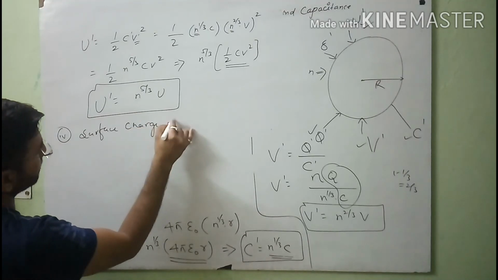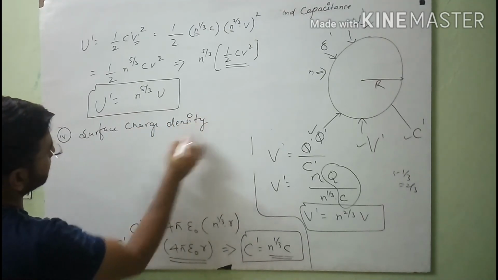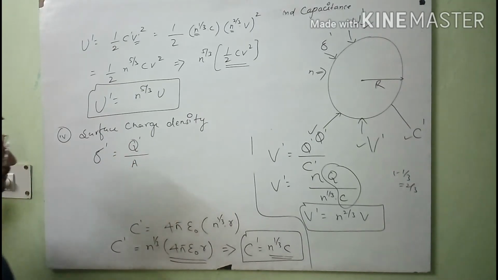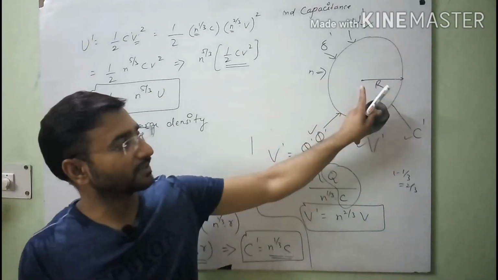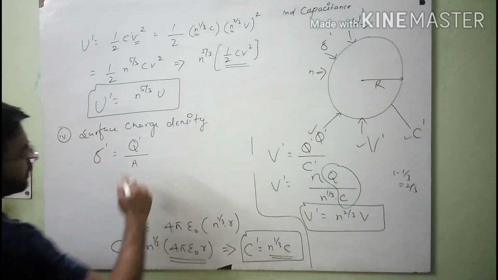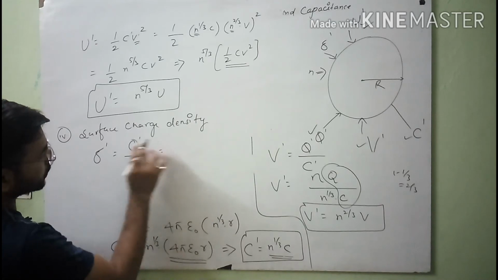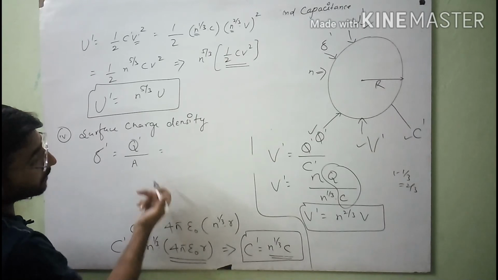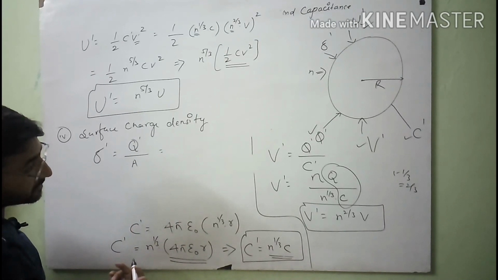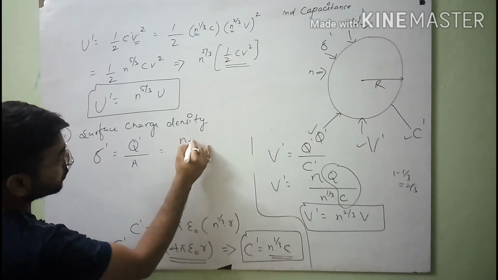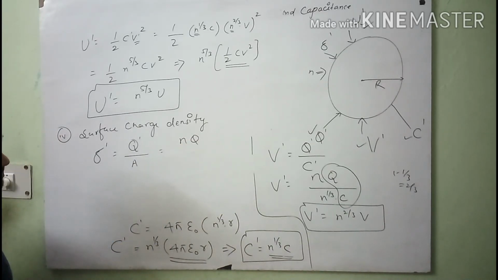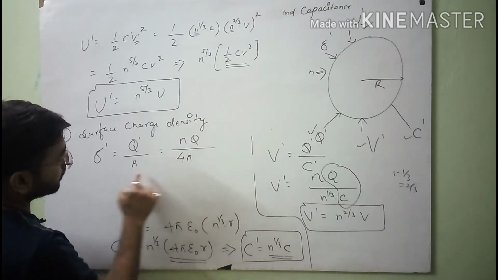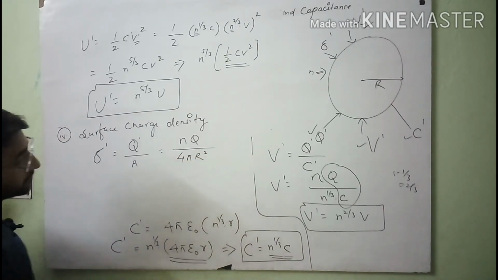Surface charge density. You know that surface charge density is denoted by sigma dash, which is equal to Q dash over A. Here A is the area of this large spherical charged drop. So Q dash, you know that the value of Q dash is n into Q, where Q is the small charge, and here the area is 4 pi R square.